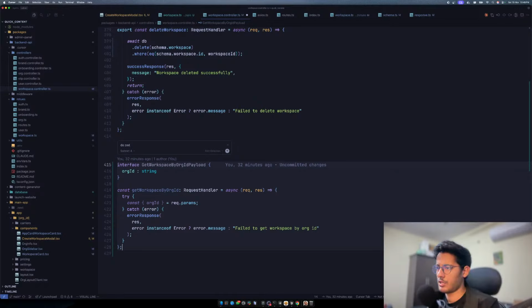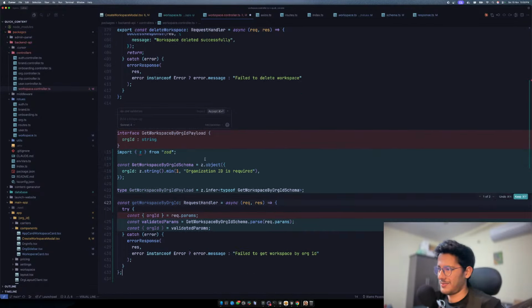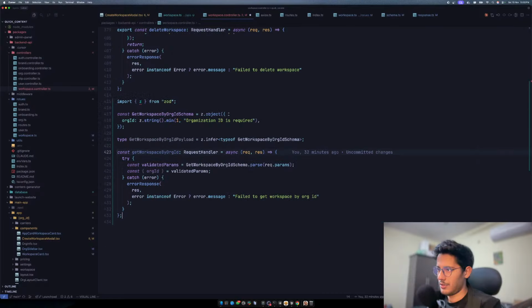What IDE are you using? I'm using Cursor, guys. Do Zod validation. OMG, I thought you were 18, 19 or something like that. I'm not 18, 19, man. I am old. I'm old.